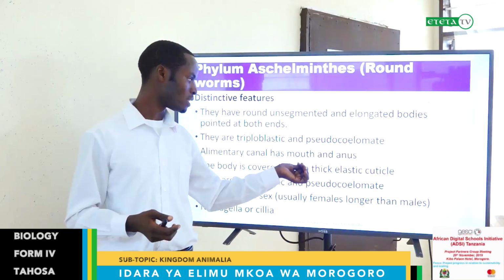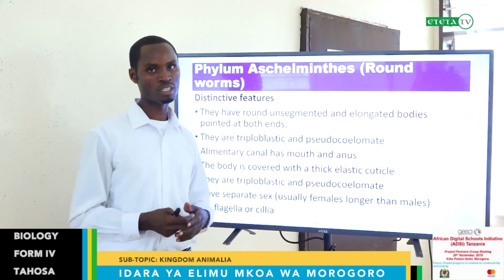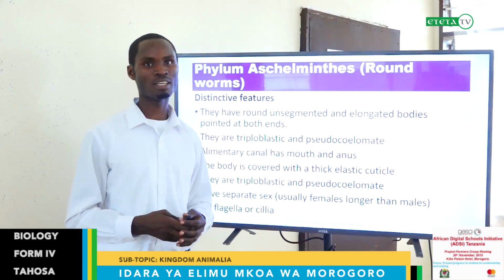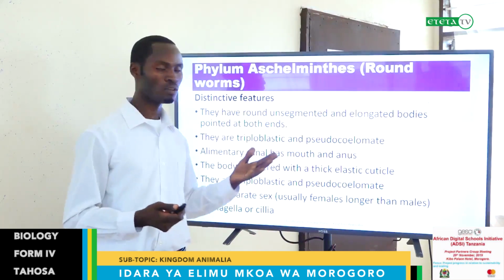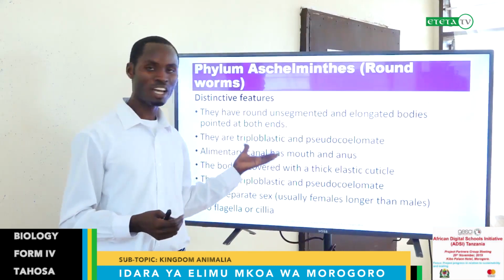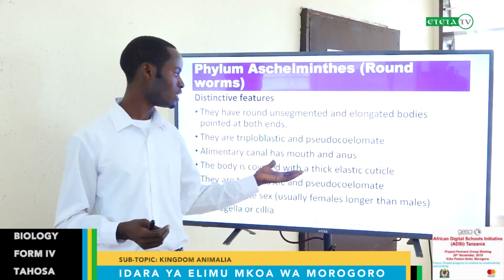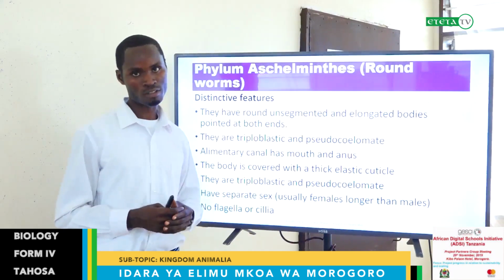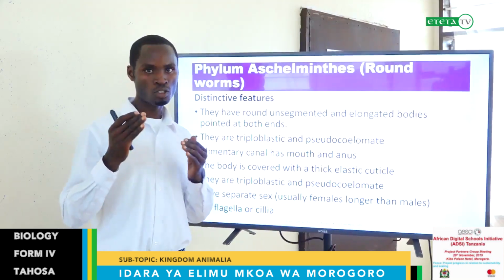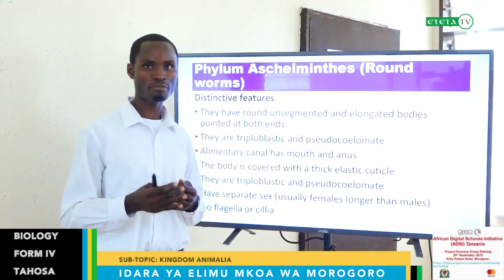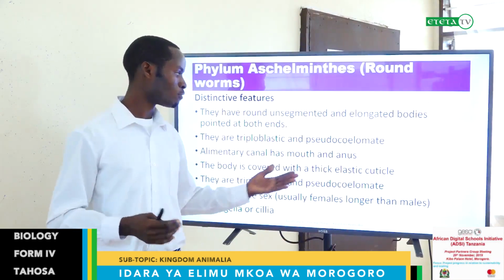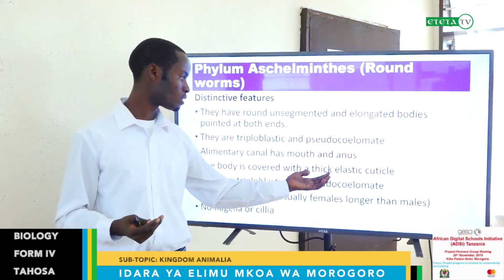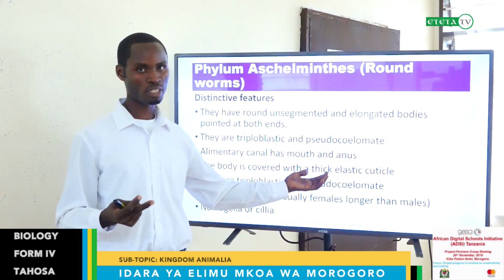The body is covered with a thick elastic cuticle. This is the same principle we discussed in the previous slides, that a thick cuticle enables them to adapt in harsh environments, where they cannot survive easily. They live in our bodies also. Now, to protect them from the effect of our secretions or enzymes, they have developed this thick cuticle or thick layer on their body, which makes them survive easily in our body.